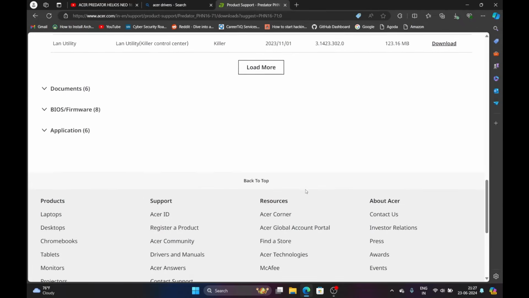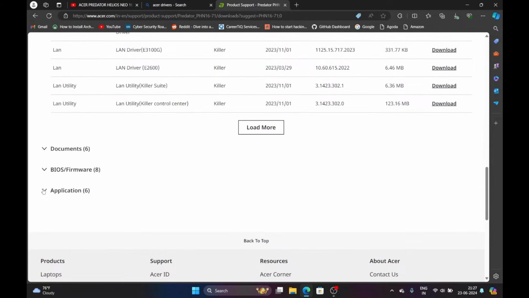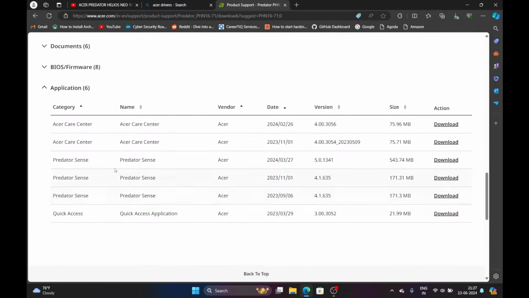Wait for some seconds. At the bottom, you can see the applications here. Open the applications and choose the version you want to download, but you better download the latest version here. For other apps on Acer, like Acer Care Center and the Quick Access application, you can download from here. For now, we are only downloading PredatorSense. Hit download. I've already downloaded it, so I'm skipping this part.